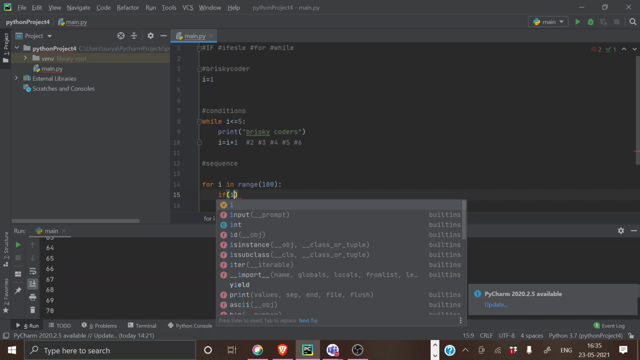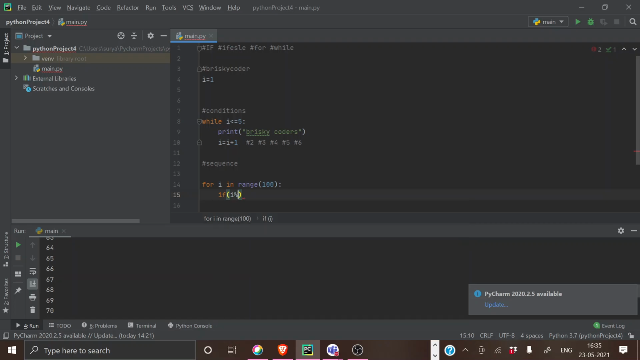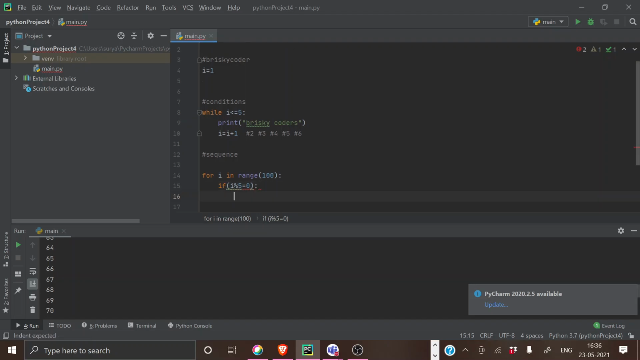So I'm going to give a condition: if i modulus 5 equal to equal to 0, then print. What should I give here? What should I give inside print to get the number divisible by 5? I should give i again. Print i. Yeah, print i.